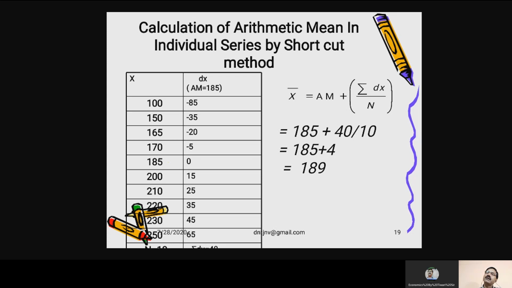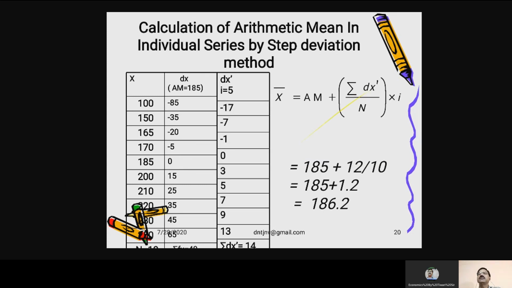And you have to apply the formula x bar is equal to AM plus sigma dx upon n. Here AM is your assumed mean 185, and sigma dx is 40, divided by n. So in this way, 189 is the answer.